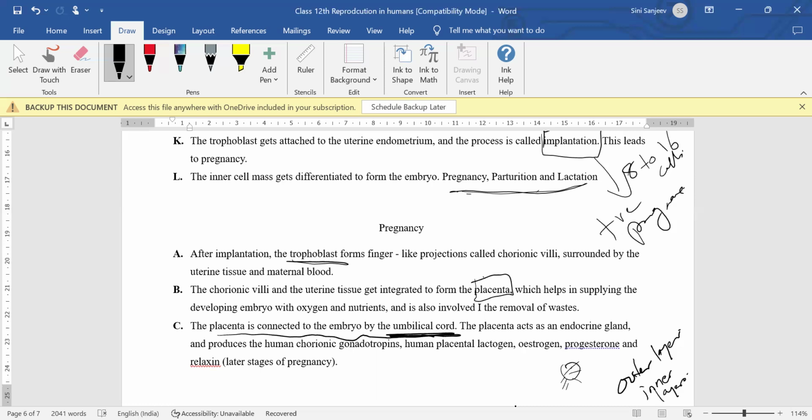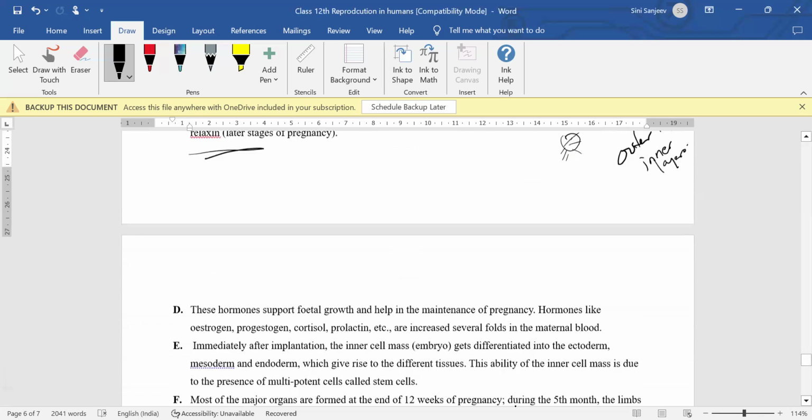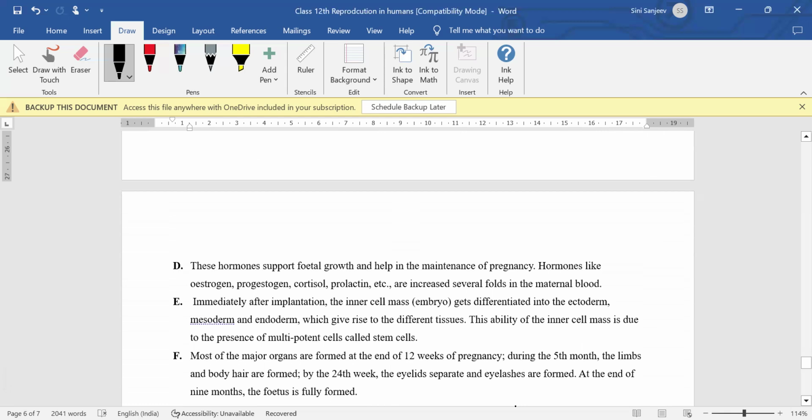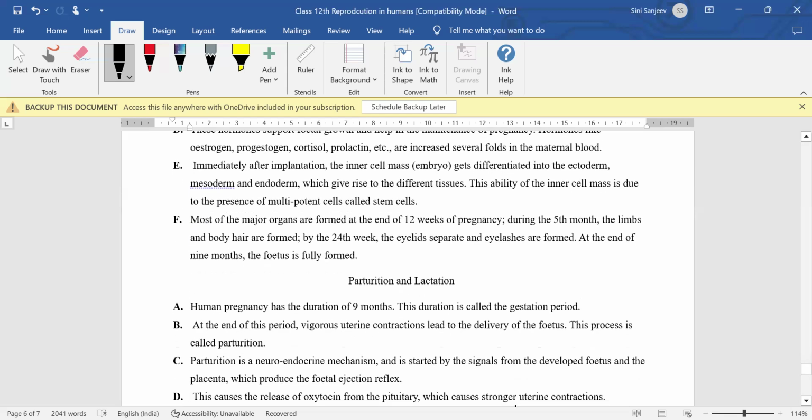Okay, so it also produces certain hormones which will be required during the pregnancy and the delivery process, such as lactogen, estrogen, progesterone, and relaxin. I told you estrogen and progesterone are very important for the maintenance of the pregnancy, whereas the relaxin will be used in the later stages of the pregnancy. So these hormones are going to support the entire fetal growth and maintain a healthy pregnancy. And once the 9 months are over, next what will happen is the parturition and the lactation.